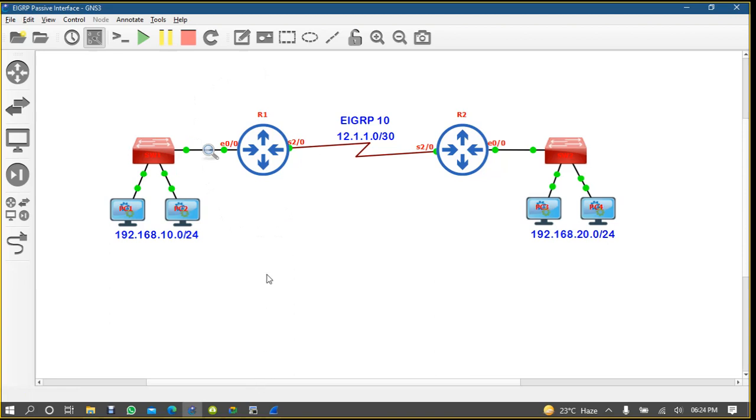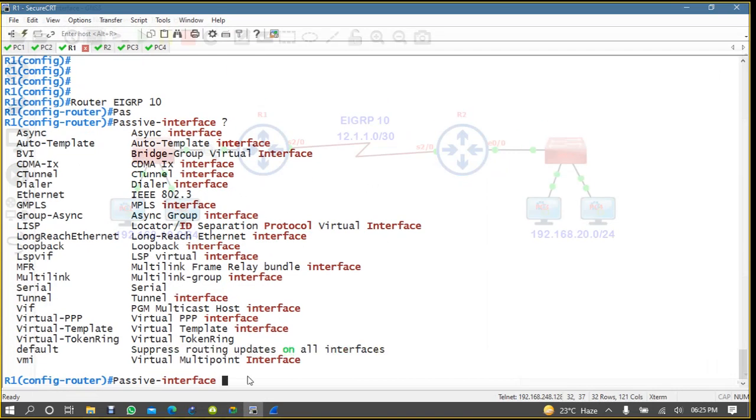Now you will see why they have given default. Maybe I have one router and on this router I have 10 LAN networks and only one WAN network, right? So you just come and write passive-interface default to block all, and write no passive-interface towards the network you want to enable. Okay, now see how.